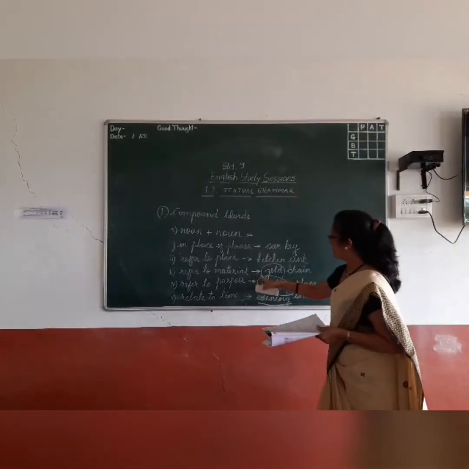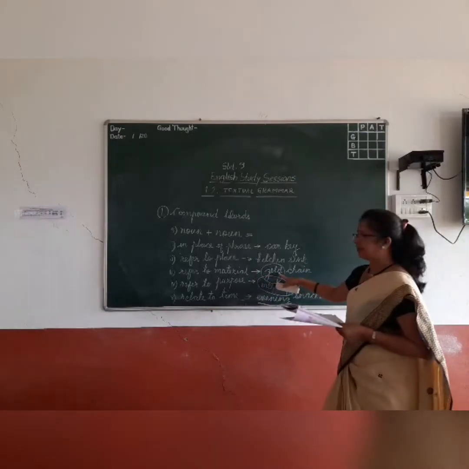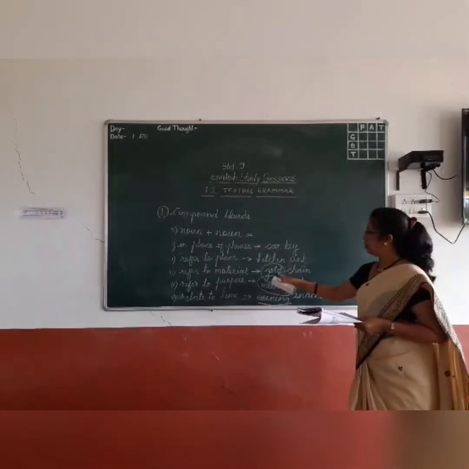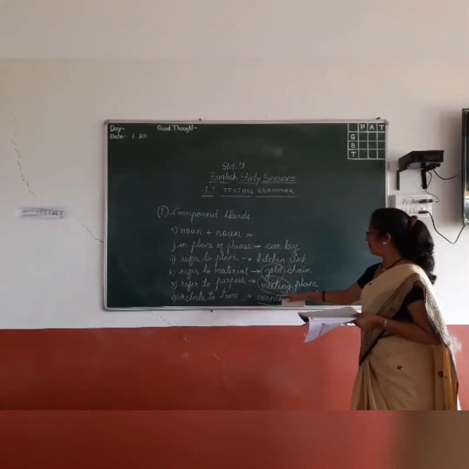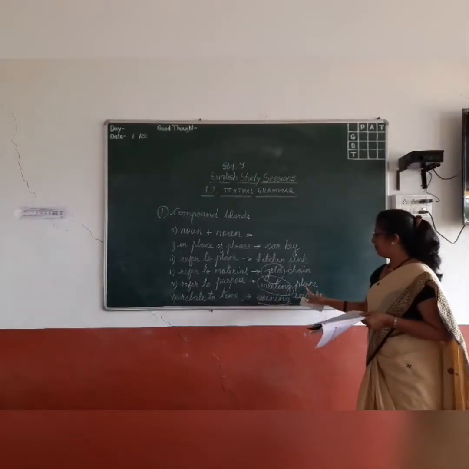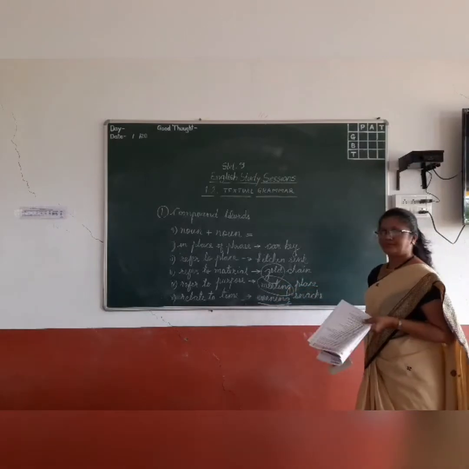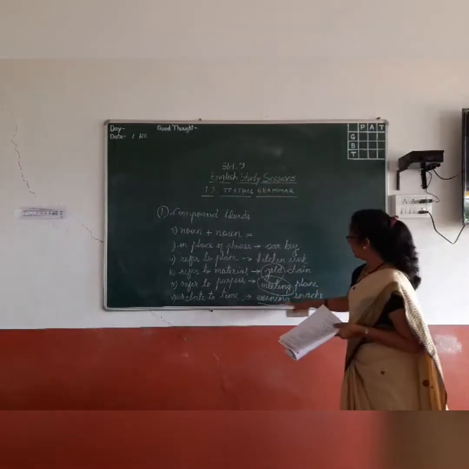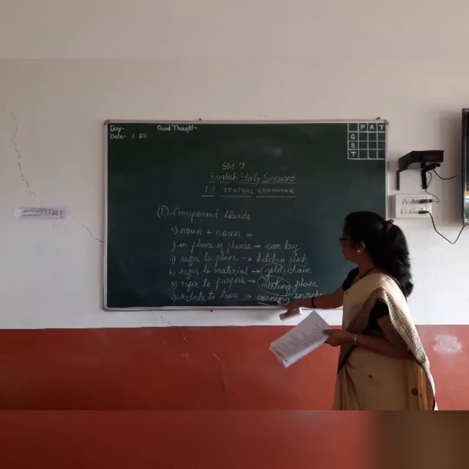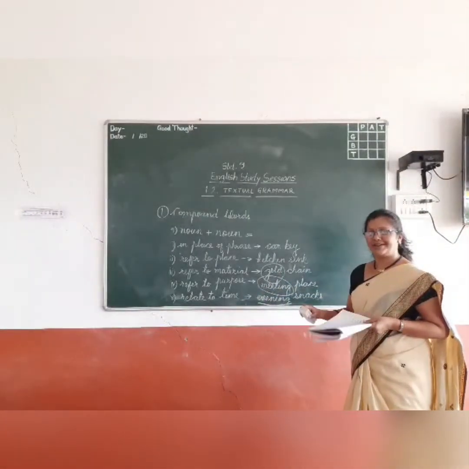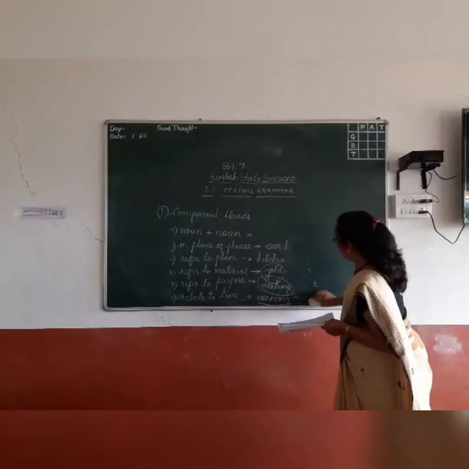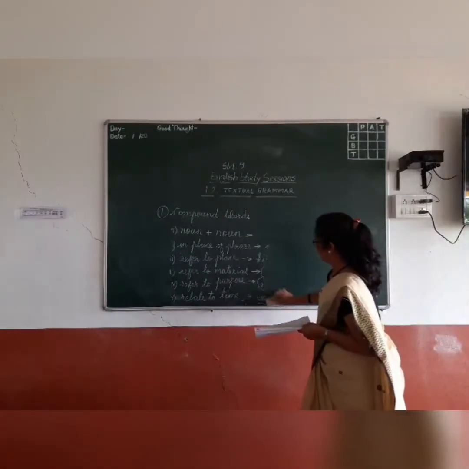Then refer to material, gold chain. Gold is the material and the chain is made of that gold. Next, refer to purpose, meeting place: a place where a meeting is held. And next, evening snacks: evening shows us time. Somewhat clear? Good. Now the last 3 parts of this.